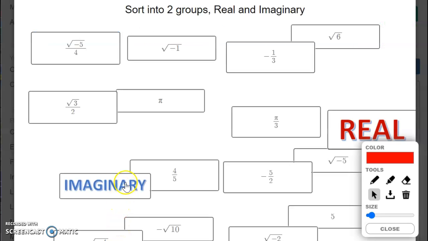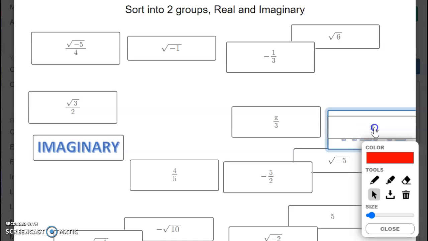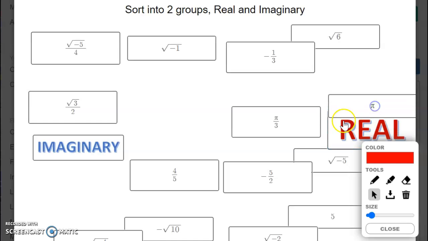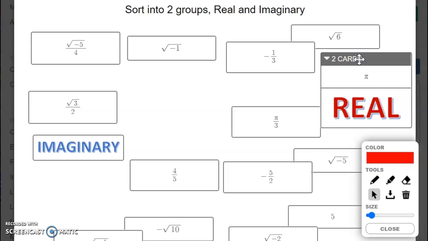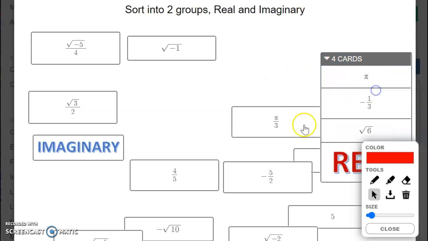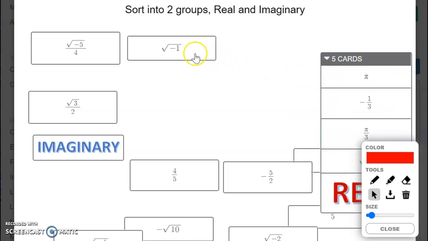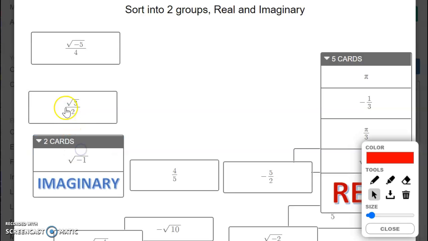Okay, so it's a card sort. You're sorting them into real number or imaginary number. Real numbers include all the irrational numbers and rational numbers, they're all real numbers. The only time it becomes an imaginary number is when you are dealing with the square root of a negative number. So that will be imaginary.